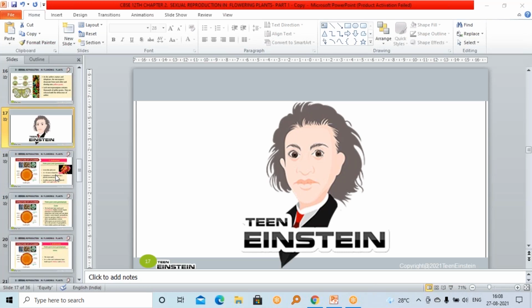And we said in angiosperms, flowers are the sites of sexual reproduction. What does it mean? That means all these pre-fertilization, fertilization, and post-fertilization events are happening in that flower. So the flower is the site of reproduction in angiosperms. Then we were discussing the structure of a flower in the last class. So a flower has four major parts.